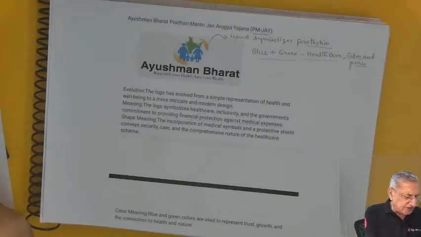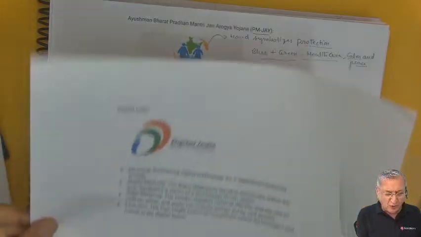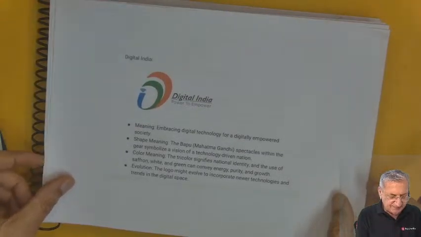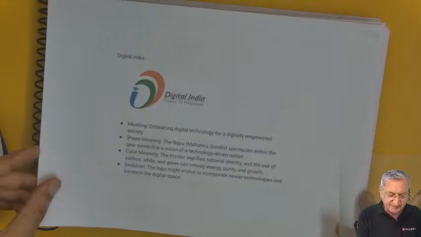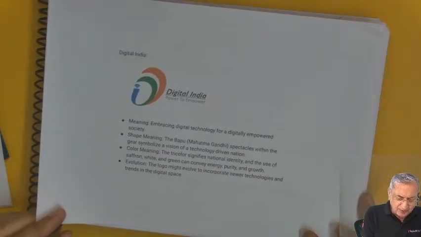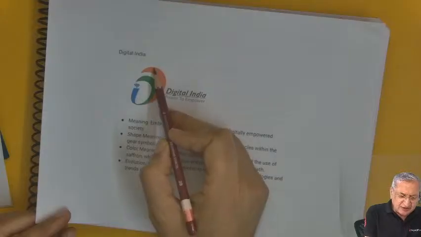Couple of more study, and then we redesign one of the logos from here. Now this is one of the most modern logos. Here are the tricolors of India.